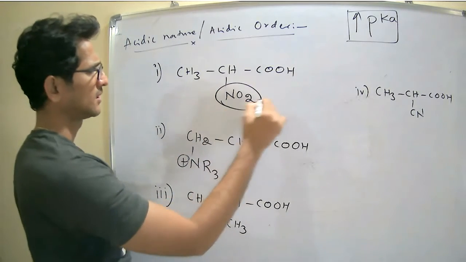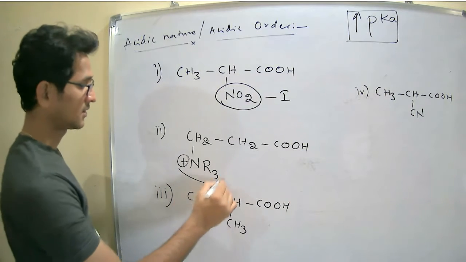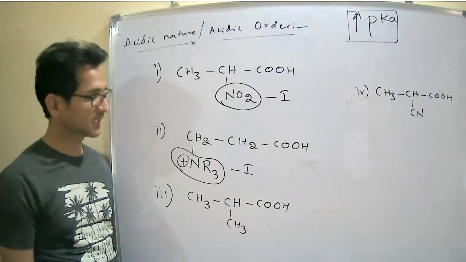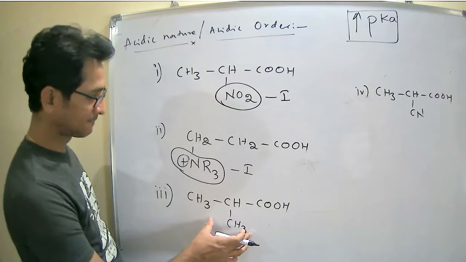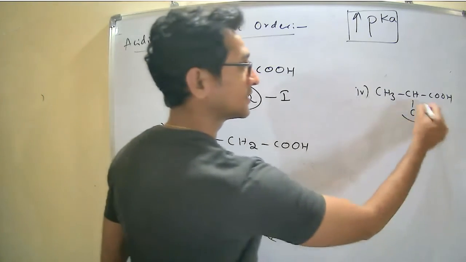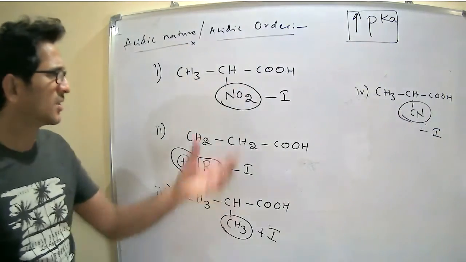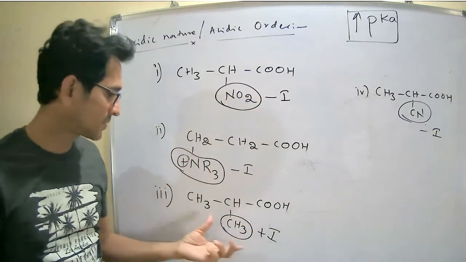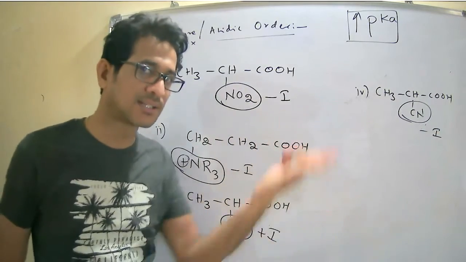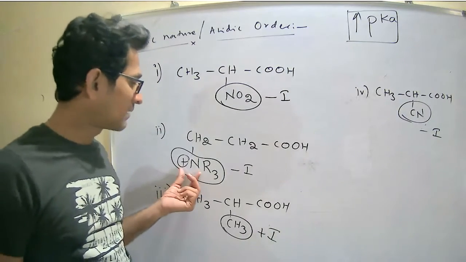We know that nitro is a strong electron withdrawing group. NR3 plus is also a strong electron withdrawing group. Methyl is an electron releasing group, and cyanide is an electron withdrawing group. So except in the third case, the remaining all have electron withdrawing groups, which increase the acidity.